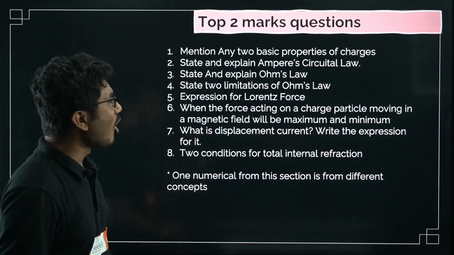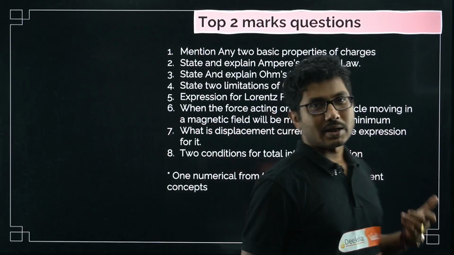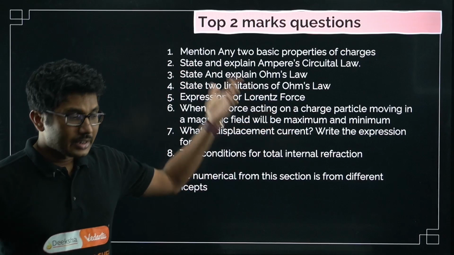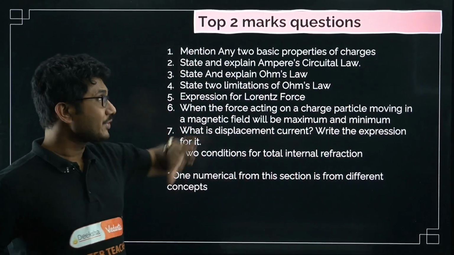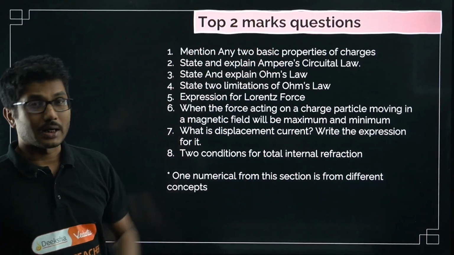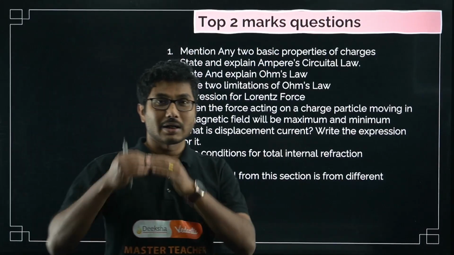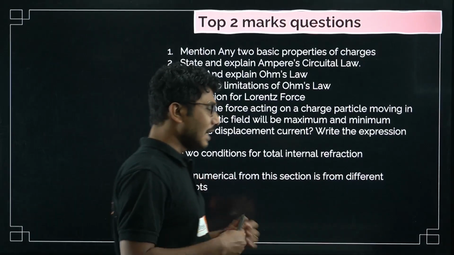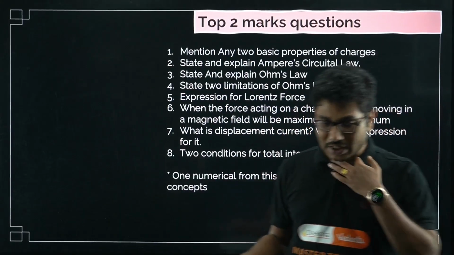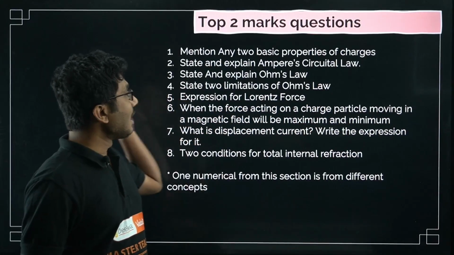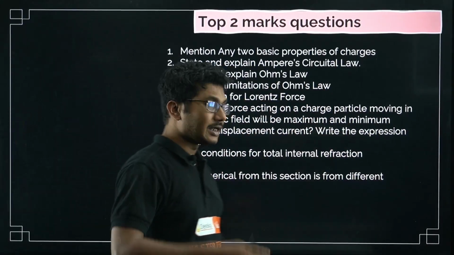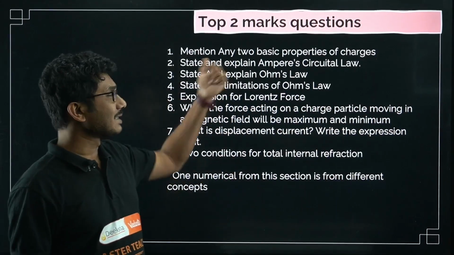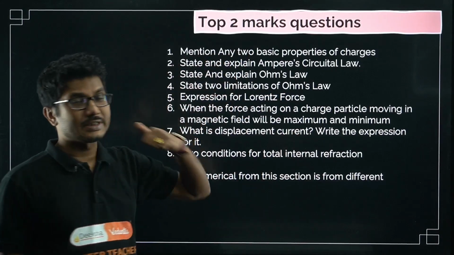Right, now let's see the top 2 marker questions. Some 2 marker questions were asked as 3 marker questions, and some 3 marker questions were asked as 2 marker questions. So even if it says 2 marker, these questions are important for 3 marker questions as well. For example, the first question: mention any 2 basic properties of charges. They might say mention 3 basic properties of charges, and that will be a 3 marker question. I have seen properties of charges coming as a 2 marker question as well as a 3 marker question, but most commonly as a 2 marker question. That's why I have given this as a 2 marker question.